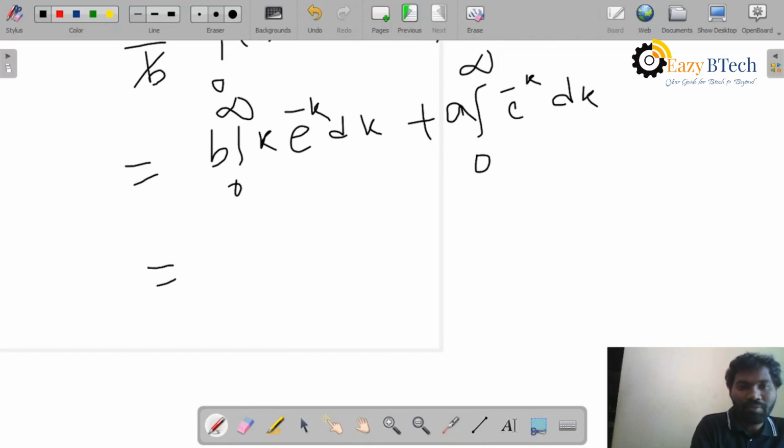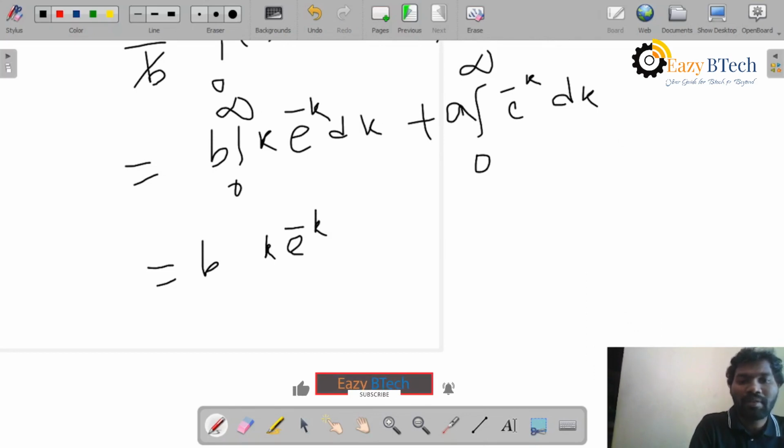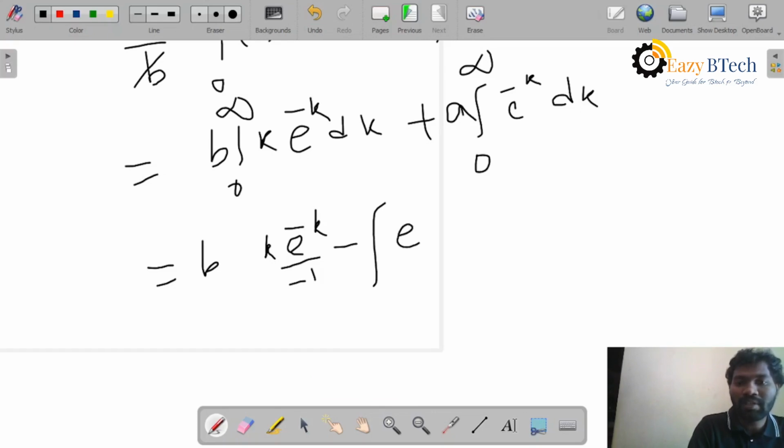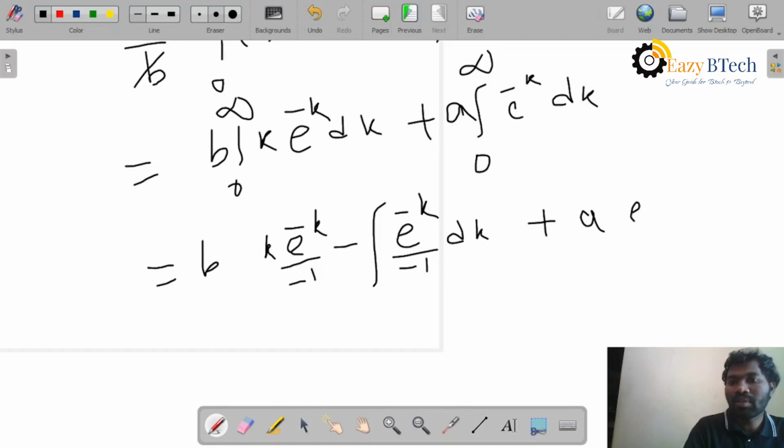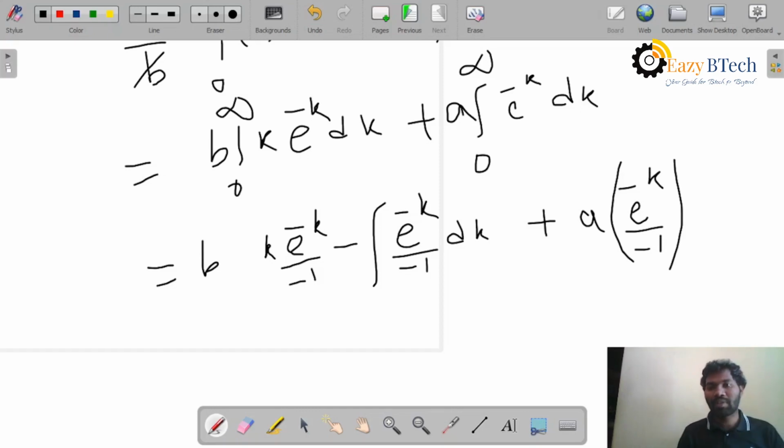So which is equal to b into first function into integration of second function. So first function is k into e power minus k by minus 1, minus differentiation of first function is 1, integration of second function is e power minus k, so e power minus k by minus 1 dk. So plus a into e power minus k by minus 1, minus k by minus 1.